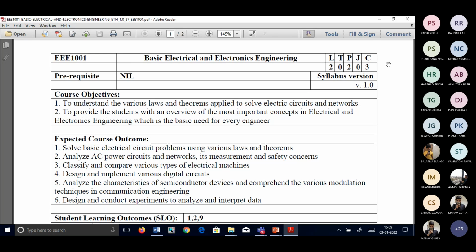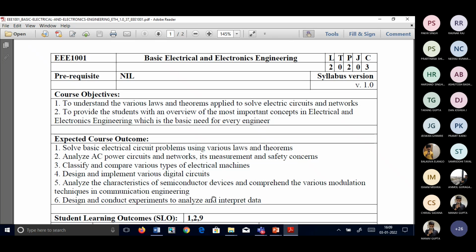But we're not going to go in depth, because if you talk about each topic here, we can talk for a long time, even one semester. We are going to see the ideas, what is there and where it is used, so that it will be helpful for you later as an engineer, because engineers need the ideas. You are going to excel in that field, and for that you need some ideas. So those ideas will be given in this particular subject. That's the objective of this course.